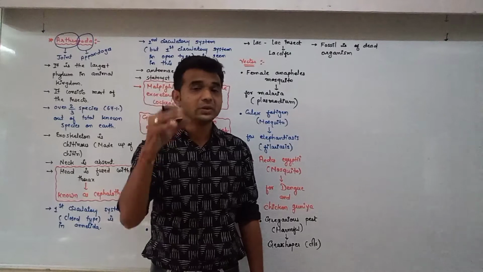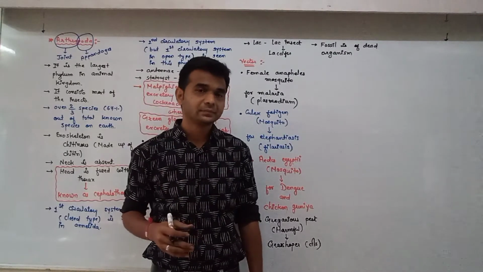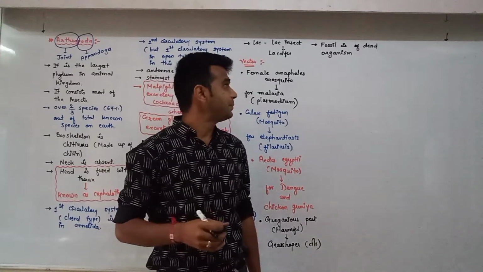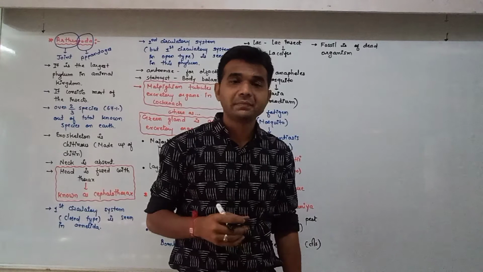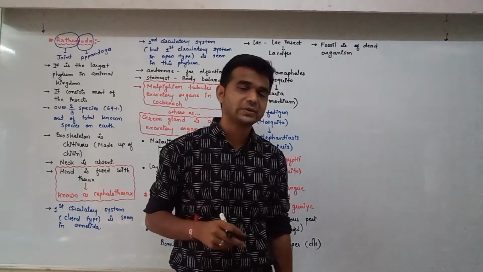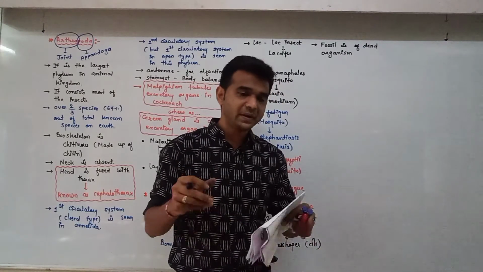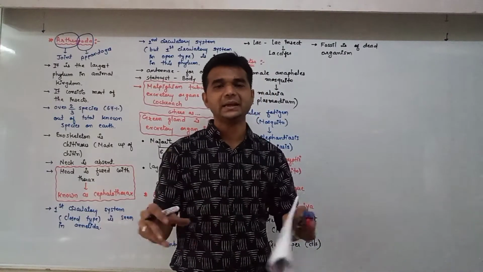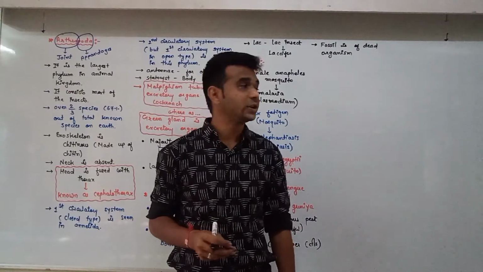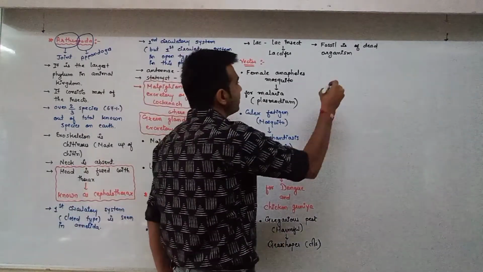And you know that if in a fossil we obtain the skeleton, with the help of carbon dating method we identify the age of the fossil and we estimate that before this many years this animal lived in that habitat. Okay, so this is fossil. Fossil is of dead organism, whereas